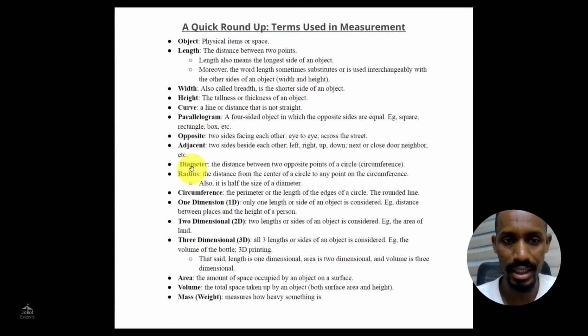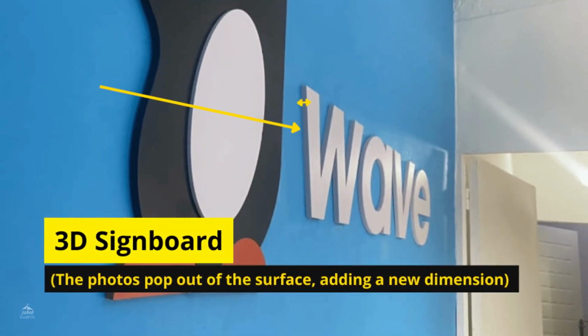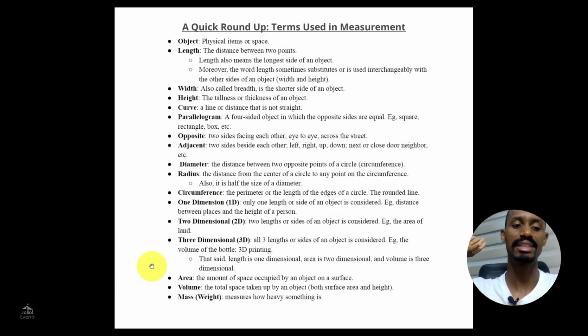We talk about diameter, radius, and circumference. We talk about 1 dimension, 2 dimension, 3 dimension. Nowadays, many people do 3D printing. When you have a signboard, you don't put it on a flat signboard. People now put their names in 3D format, with a thickness, so it comes out a little bit. Now it is a whole 3D dimension. We talk about area, volume, and mass. We didn't talk about mass that much, but mass measures how heavy something is.